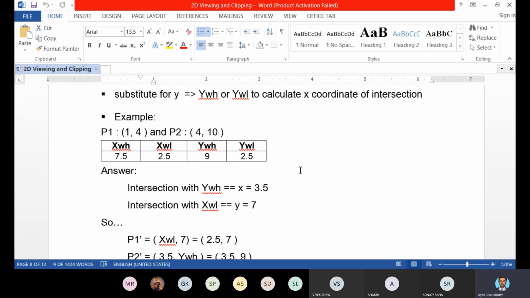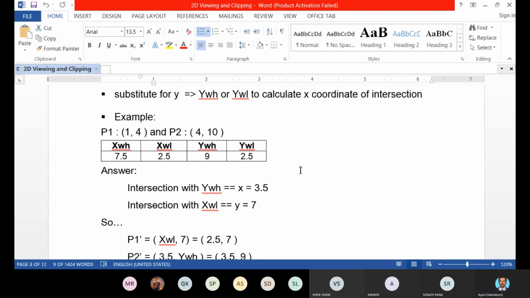Now the second bit: if x is greater than xwh, x is 4, xwh is 7.5. So x is not greater than xwh, so the second bit will also be 0. Now the third bit: if y is less than ywl, here y is 10 and ywl is 2.5. So y is not less than ywl.